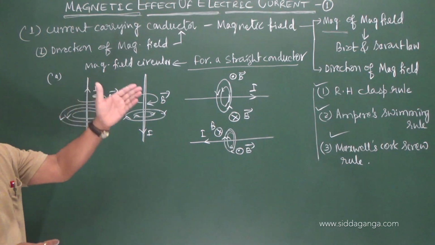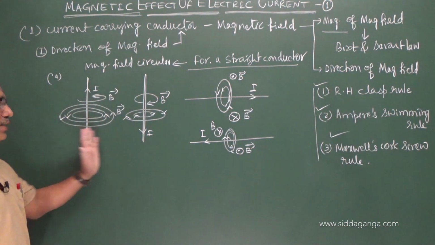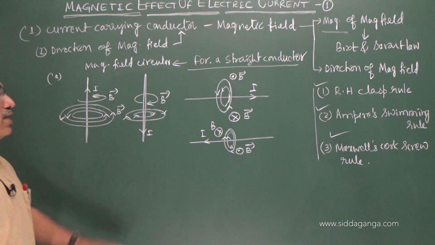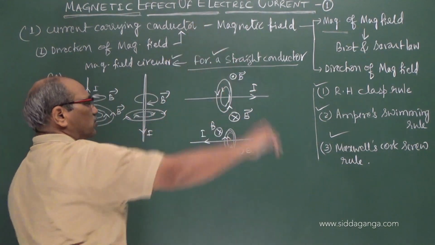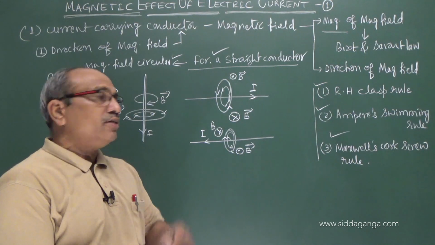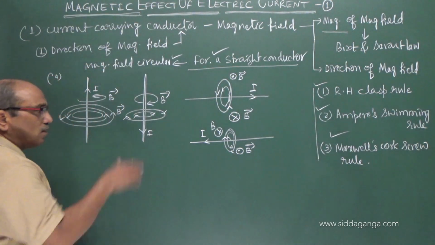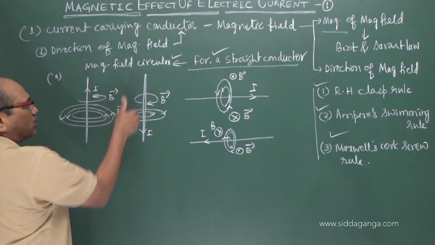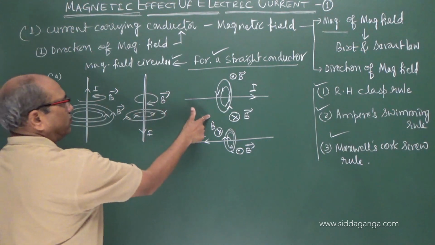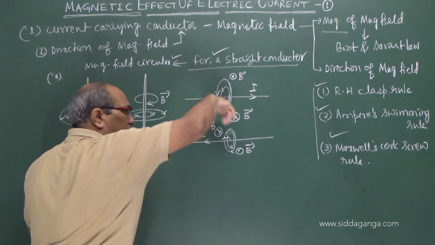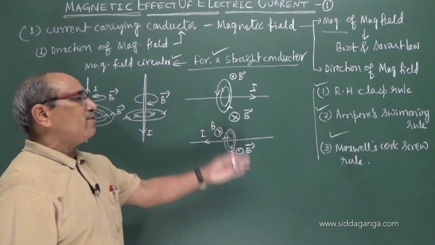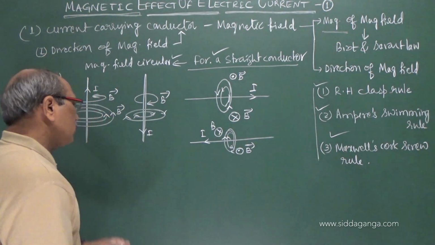The right hand thumb rule is easier to follow in all these cases. So remember one thing: for a straight wire, the magnetic field is in circular form with a common center on the wire. Follow the right hand thumb rule or clasp rule and come to know the direction, whether it is anti-clockwise or clockwise, whether it is into the board or out of the board. In whatever fashion the wire may be kept, we can find out.